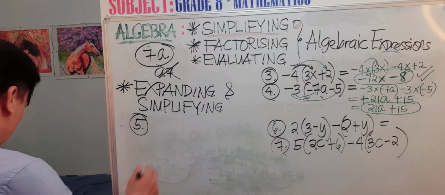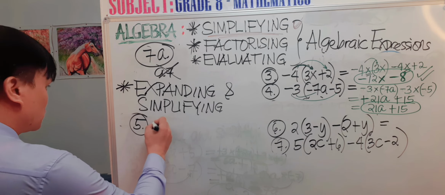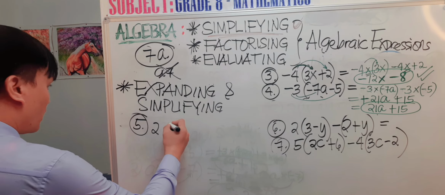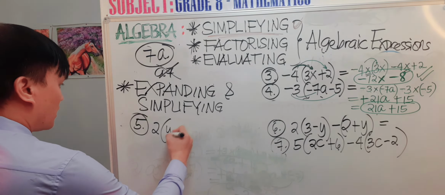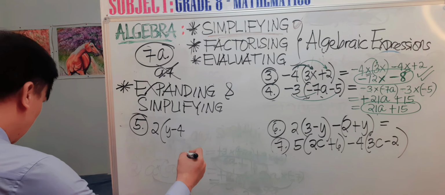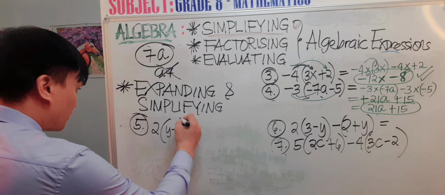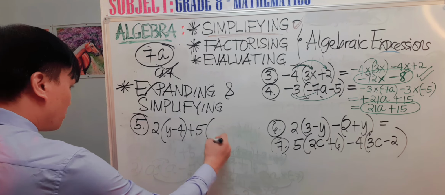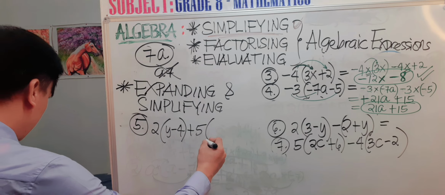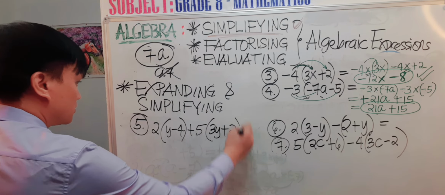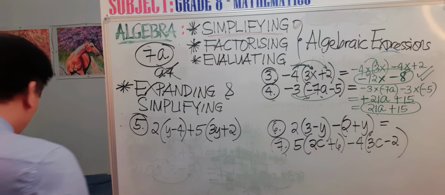So number 5 is 2 times y minus 4, plus 5 times 3y plus 2. Okay, so that's our given.